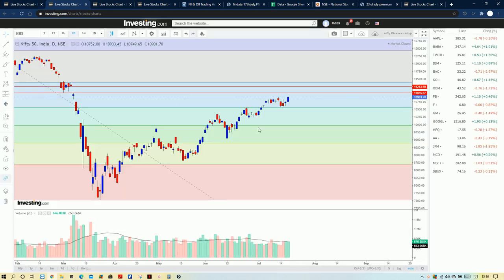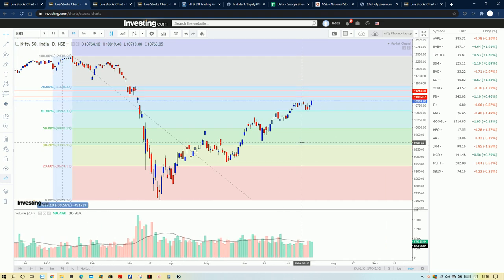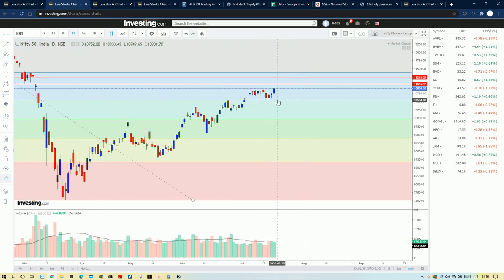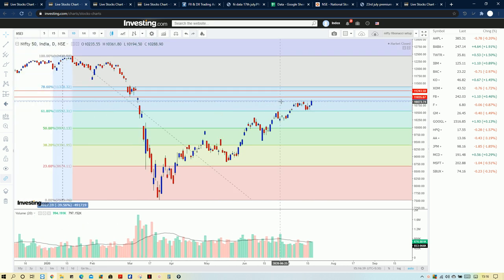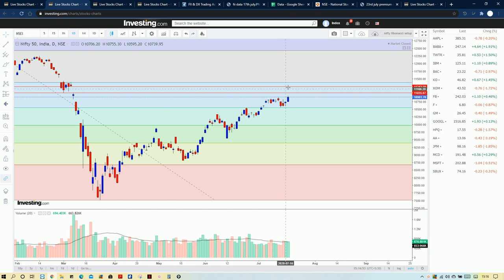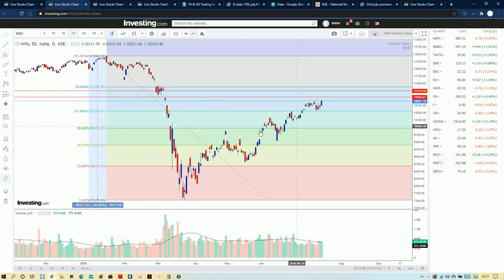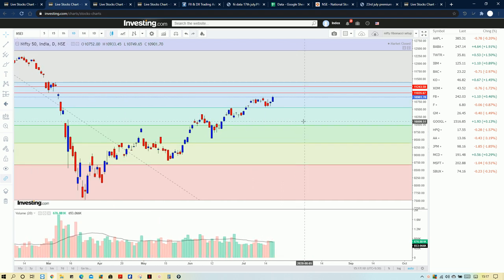Now we move on to the next setup, that is the Fibonacci setup. The Fibonacci setup is also confirming that it has not touched the 61.8% level, and before that it took off for a further up move. That confirms that Nifty is moving towards 11,400, which is the 78.6% level according to this Fibonacci setup. But there is a resistance zone here, 11,035 to 11,243. There is a gap here, so that can act as a strong resistance zone. Once it gets cleared it can go to 11,400 as per this Fibonacci setup, confirming the bullishness.